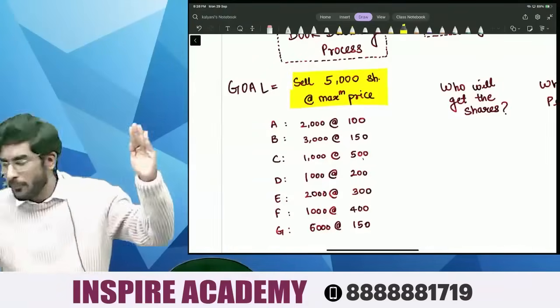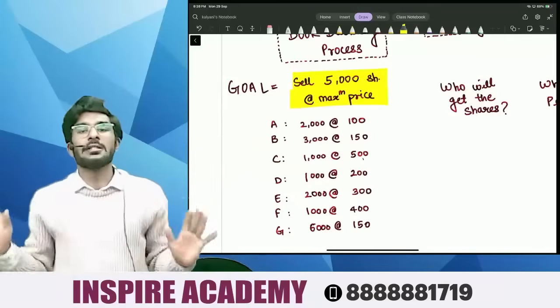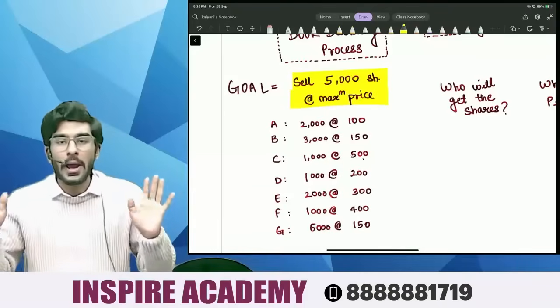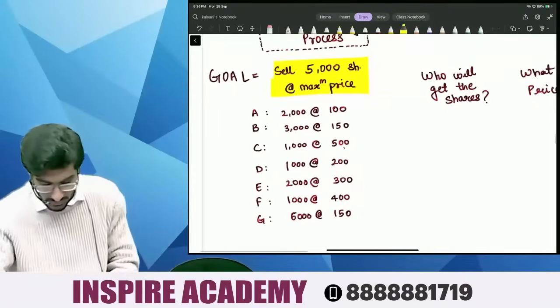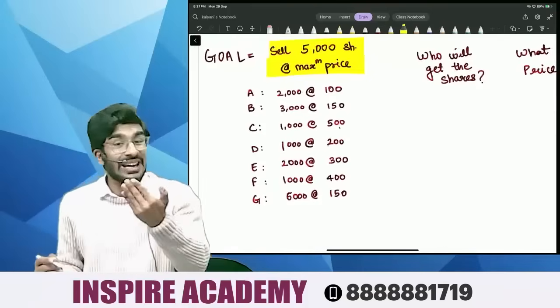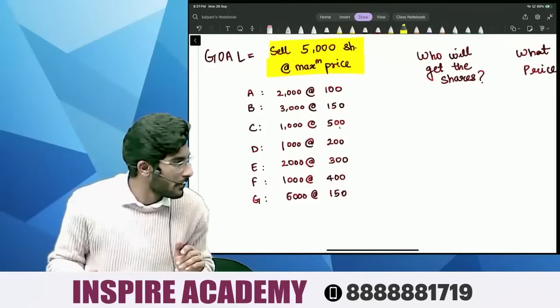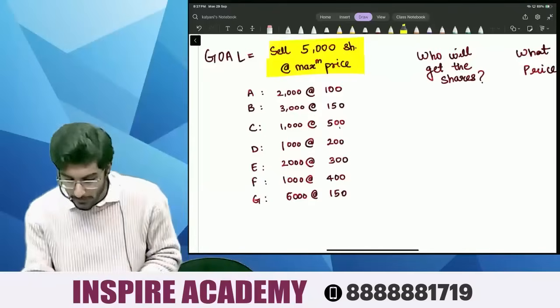So I'm getting confused. I don't know the value of my shares. In that case, how do I fix the price? Now comes the important question. I will now invite bids.